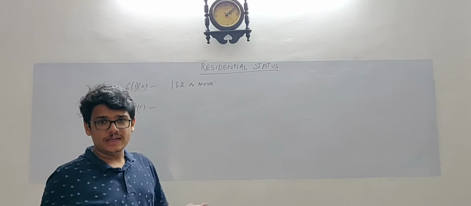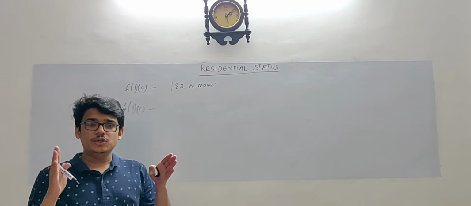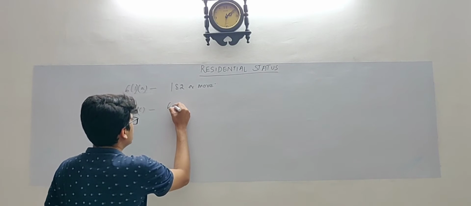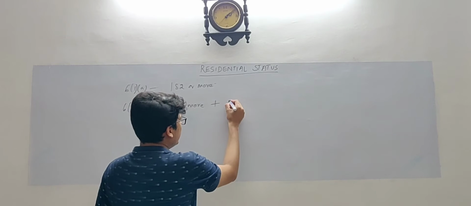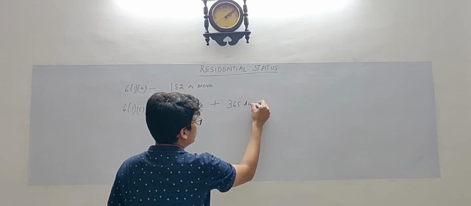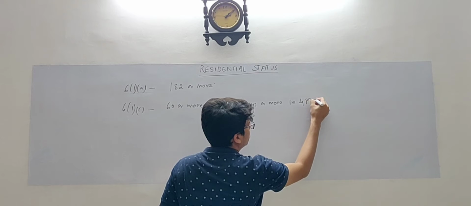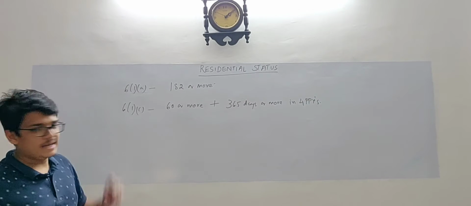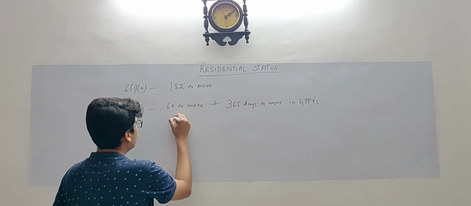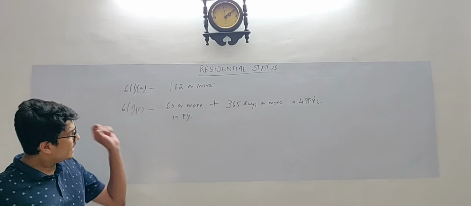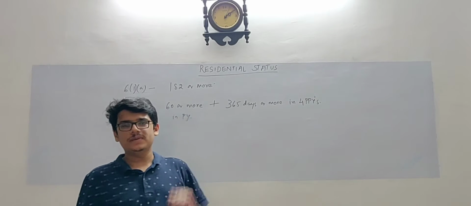If this section is not satisfied, there is another condition, which says that the individual or HUF has to stay in India for a period of 60 days or more in the previous year, and has to stay in India for a period of 365 days or more in the 4 preceding previous years.